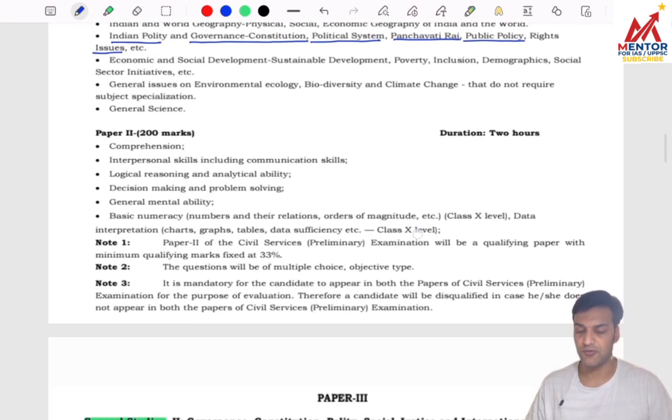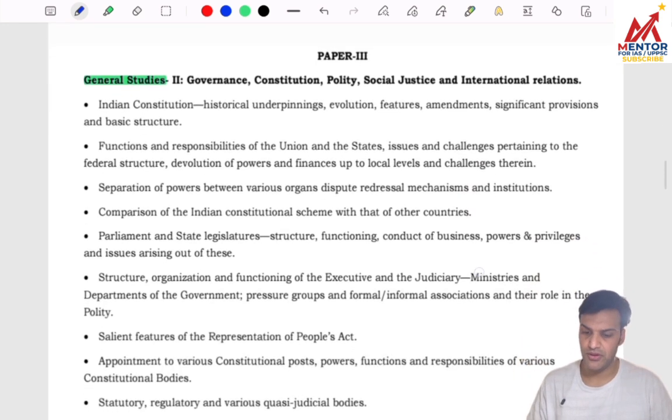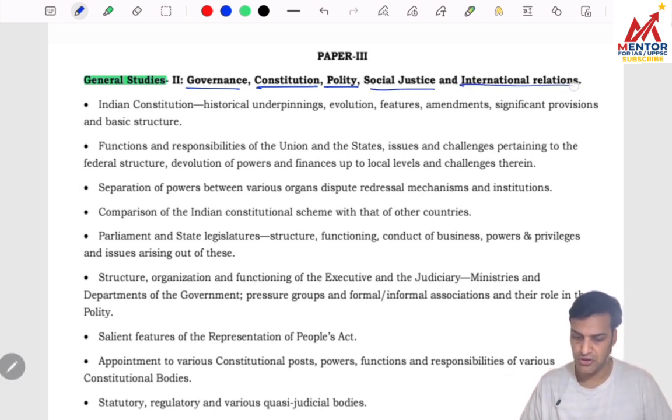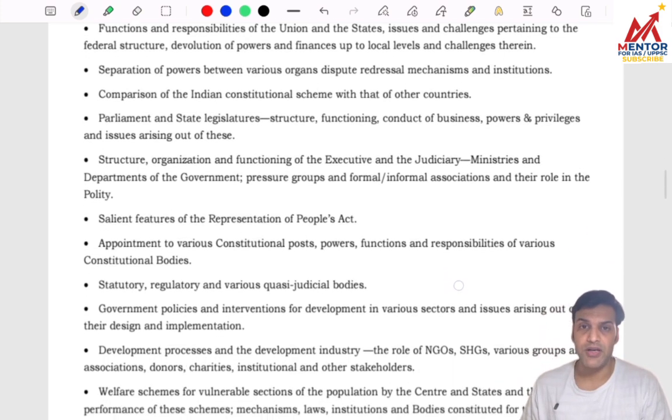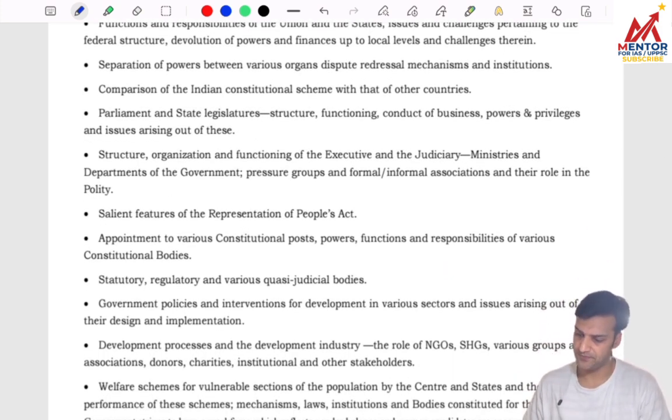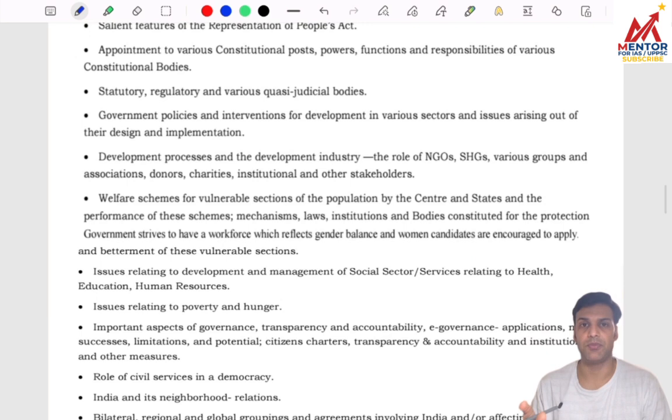Similarly, we should see the syllabus for mains also. GS paper 2 consists of governance, constitution, polity, which we will deal with in our video series. And there are certain different subjects also, like social justice and international relations. For mains, you can see that the syllabus is quite elaborate. Everything has been given properly, like separation of powers between various organs of government, comparison of the Indian constitution with that of other countries. So here you need not worry that much as compared to prelims, because in that the syllabus has not been described properly. By analyzing previous years' question papers, you can develop a theme for prelims as well as mains, from where they ask questions every time.